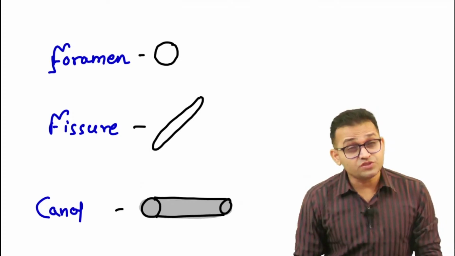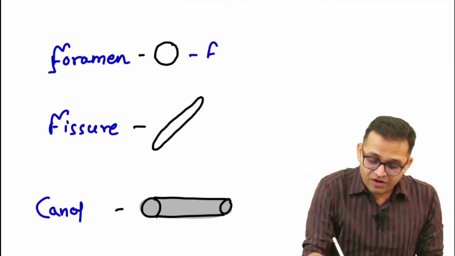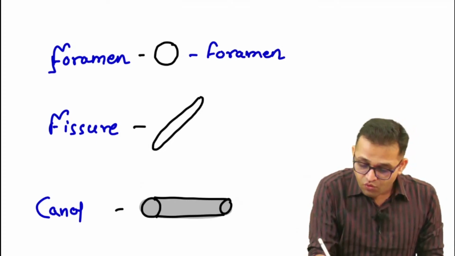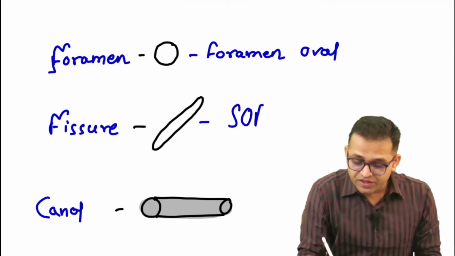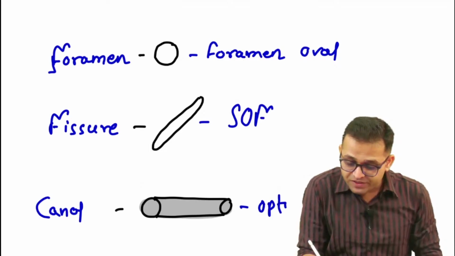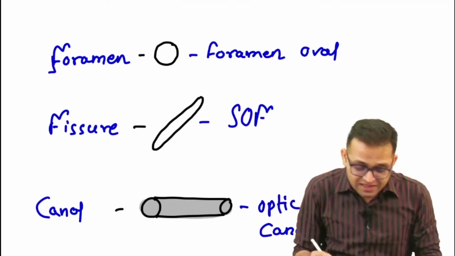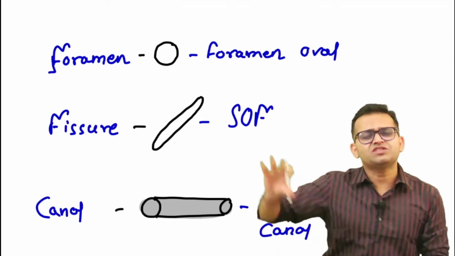So these are the points which you have to remember. Examples like the foramen oval, the oval shaped foramen. Yes, there is our superior orbital fissure, it is a long opening, and there is the optic canal. तो बेटा ये बेसिक कॉन्सेप्ट है जो अक्सर हम पढ़ते हैं लेकिन हमको बताया नहीं जाता. We are just mugging up.